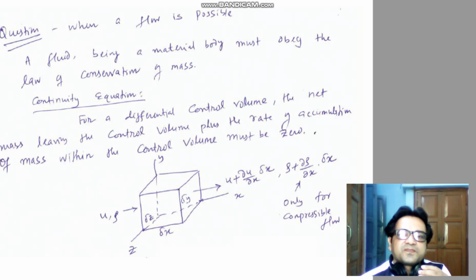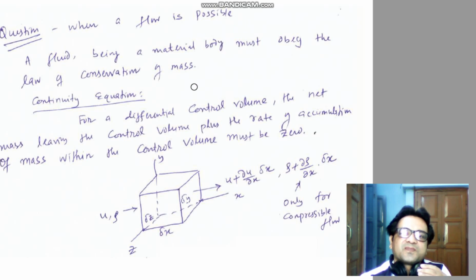Now, a flow must be possible. Then only can all the principles of fluid mechanics be applied to the fluid flow. Suppose, for example, it's a circular pipe, the fluid is entering at the inlet and the fluid is leaving at the outlet.